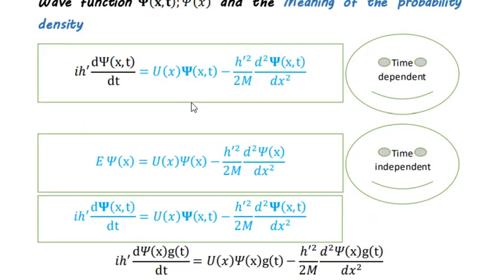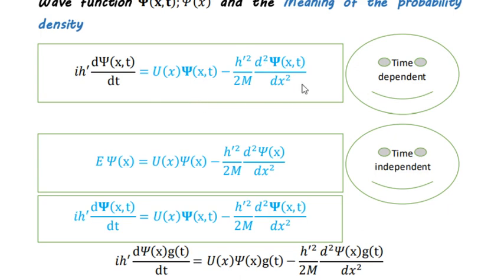To answer this question, let's start from one of our previously discussed classes about the time-independent and time-dependent Schrödinger equation. In one of our previous classes, we have shown how to reach the time independent from the general form, which is time dependent.